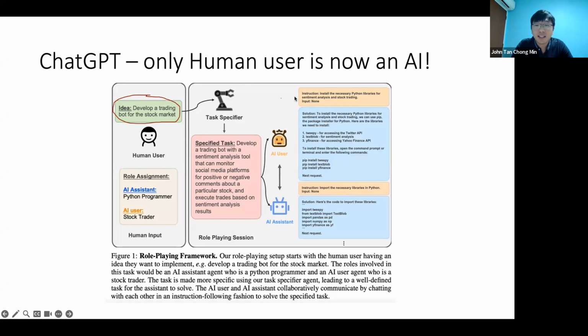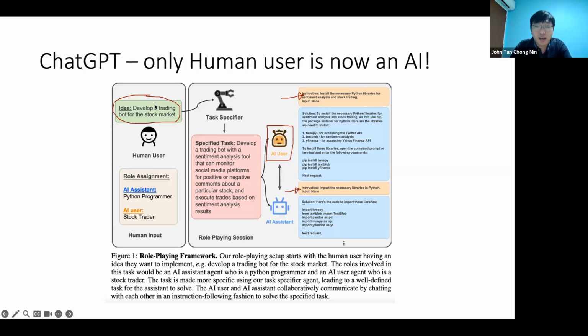So the idea is, can I automate my instructions? The instruction is basically given by the user right now, which is the human. Can I have the AI be an AI user and type in these inputs for me? If that could be done, you essentially automate the entire process. So the idea is very simple.